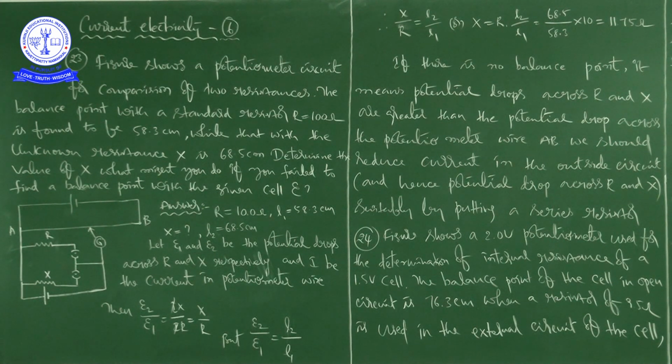Please observe the circuit carefully, and now listen to the question.